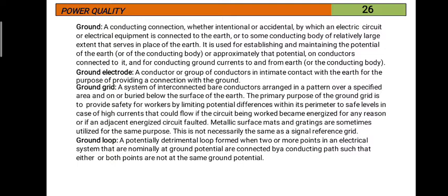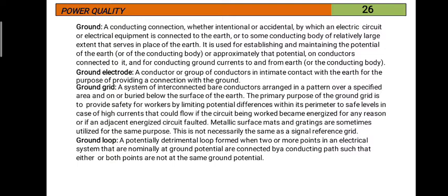Ground electrode: a conductor or group of conductors in intimate contact with the earth for the purpose of providing a connection with the ground is called a ground electrode. Generally, an electrode is used in order to connect the ground with the earth wire. The purpose is intimate contact with the earth.